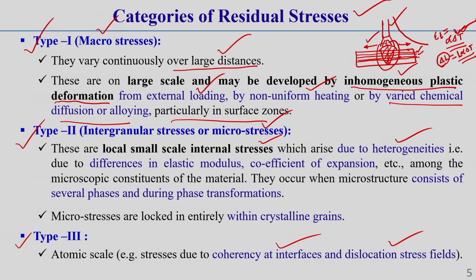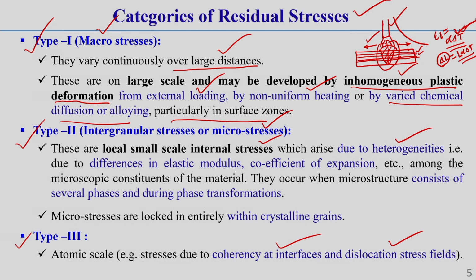Another atomic scale residual stress can arise due to dislocation. Now, you know this dislocation, still I am just telling: a dislocation is a linear crystallographic defect, correct, or an irregularity within a crystal structure which contains an abrupt change in the arrangement of atoms.